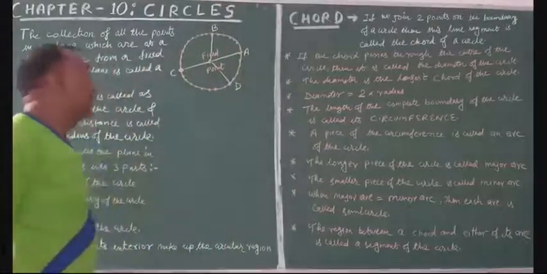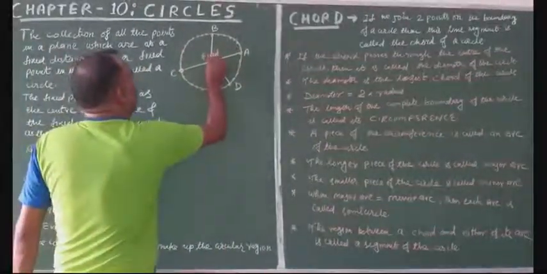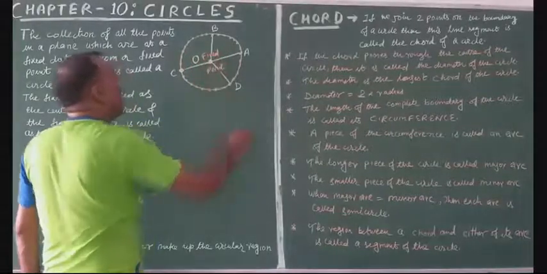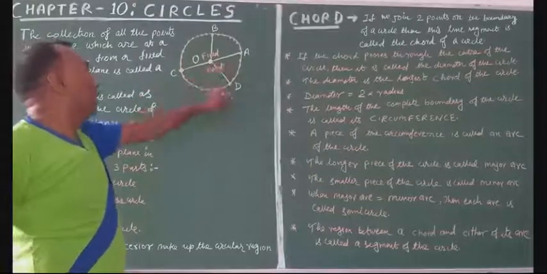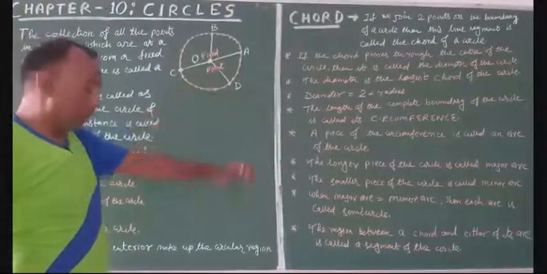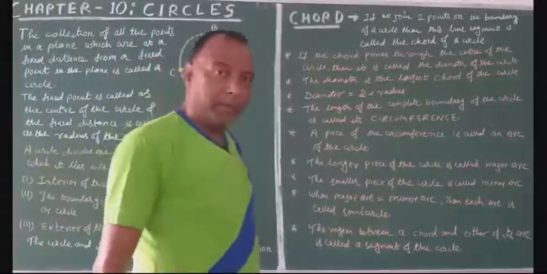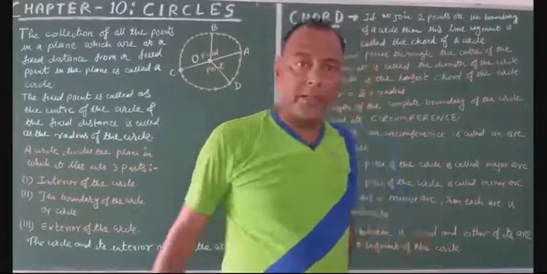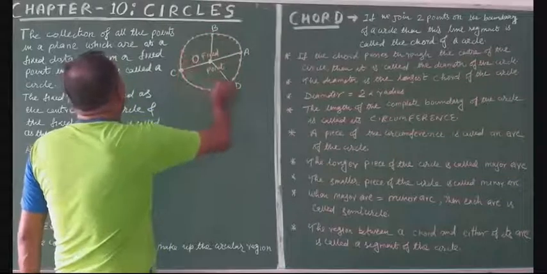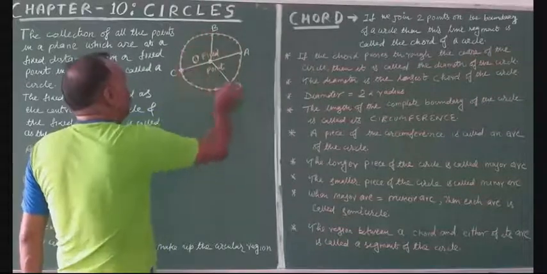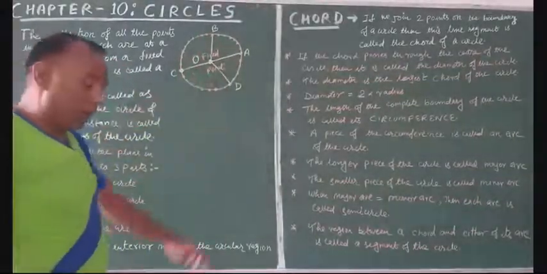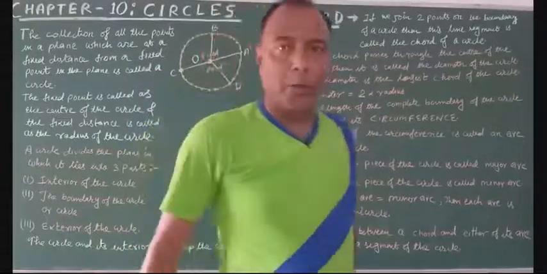Look at these distances. Suppose this fixed point is O. And just look at these distances: OA, OB, OC, OD, etc. They are equal. In the figure, we are observing that all these distances are equal. Then this collection of all the points, these points A, B, C, D, etc., is known as a circle.